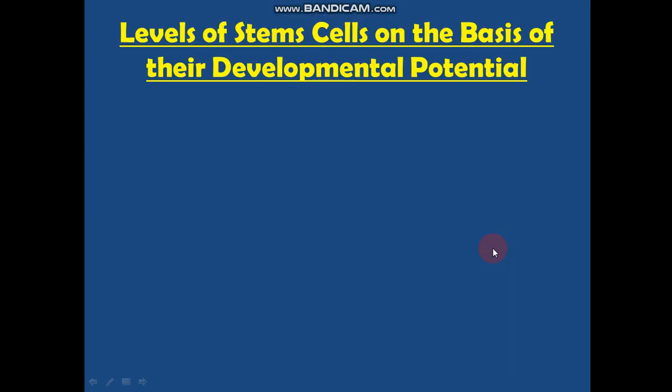Okay, moving forward is the levels of stem cells on the basis of their developmental potential. See, I have told you about the embryonic stem cells and also told you that embryonic stem cells can differentiate and form any kind of cells, any kind of specialized cell. So let us now study about these levels.